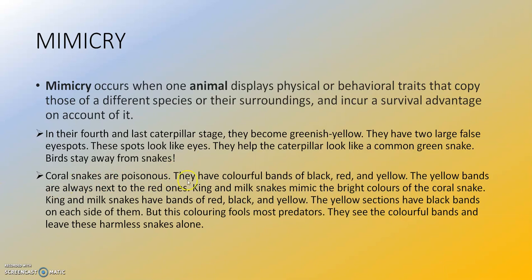Coral snakes are poisonous. They have colorful bands of black, red, and yellow. The yellow bands are always next to the red ones. King and milk snakes mimic the bright colors of the coral snake. King and milk snakes have bands of red, black, and yellow. The yellow sections have black bands on each side of them, but this coloring fools most predators. They see the colorful bands and leave these harmless snakes alone. So, in this way, this category of snakes tries to pose as the coral snakes, which are poisonous.